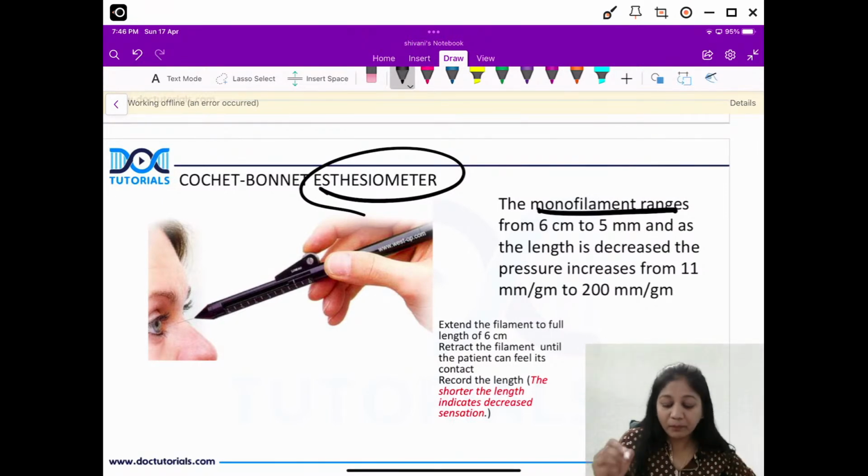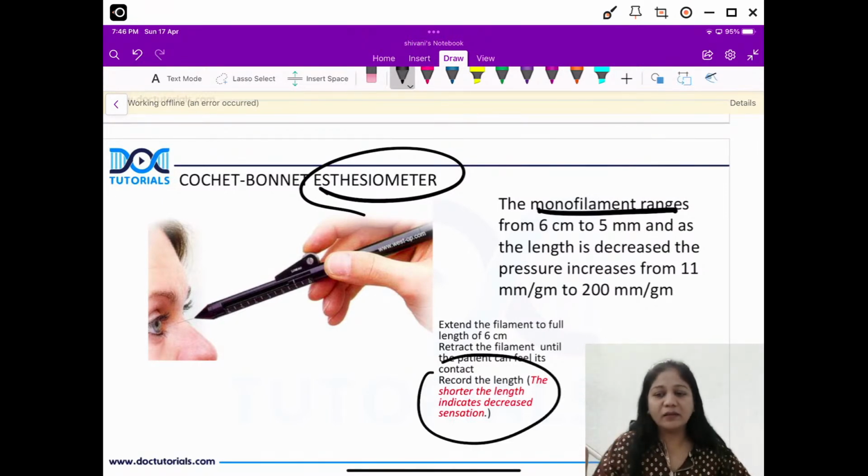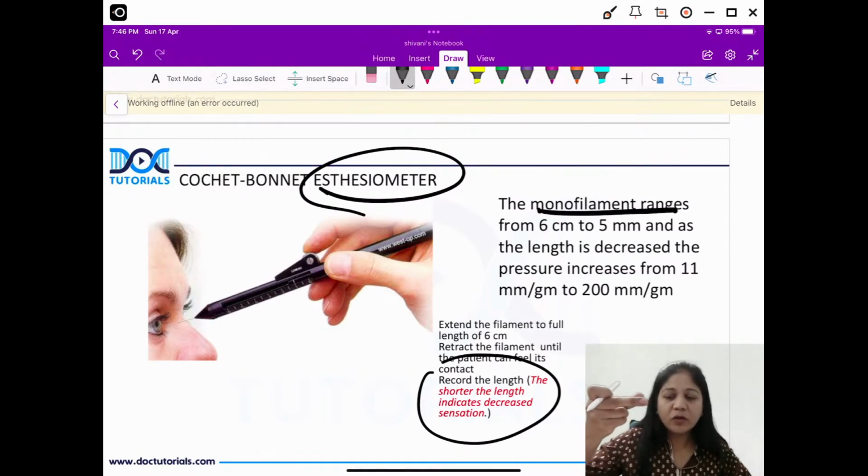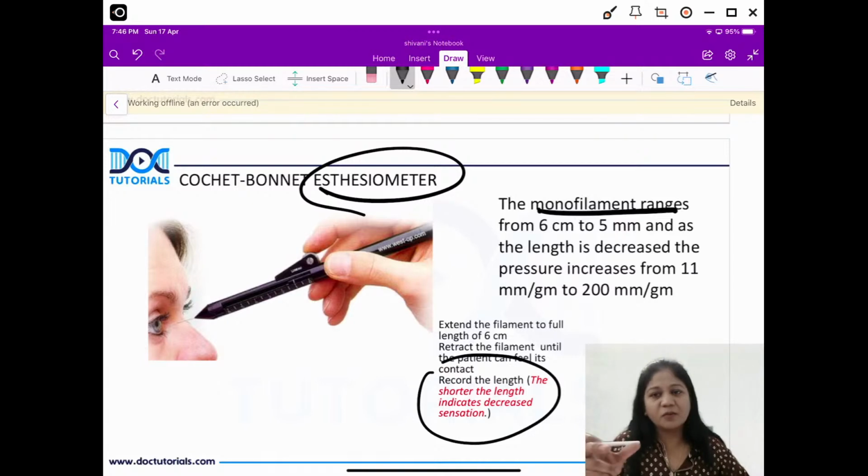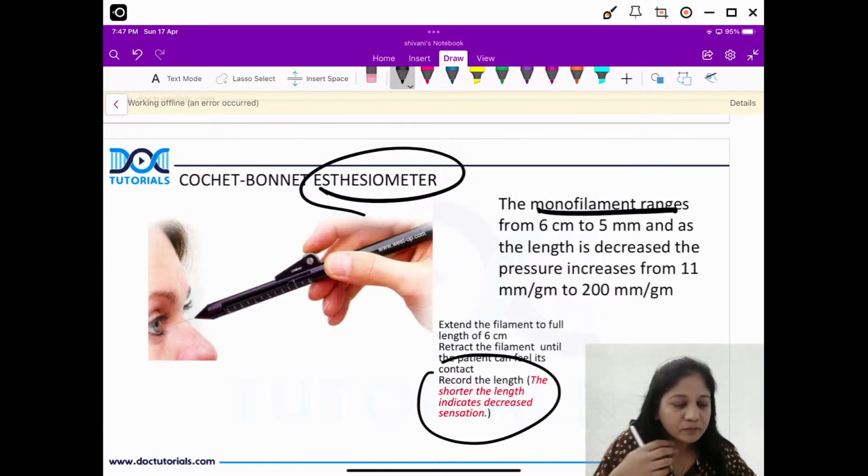So what you can remember is, gradually we shorten the length of the thread and increase the pressure. The shorter the length means decreased sensation, because when we shorten the length, it increases the pressure. Clear? Is that clear?